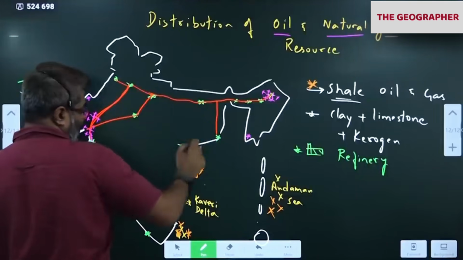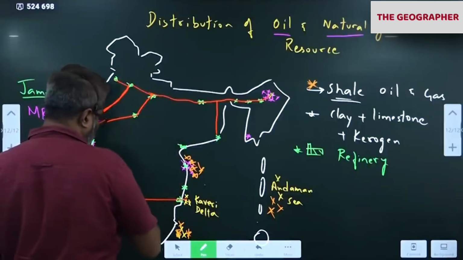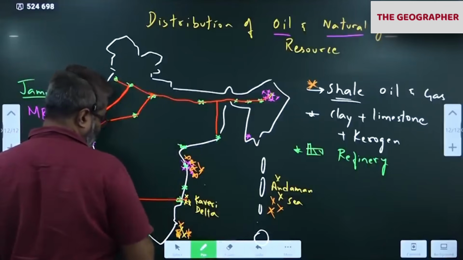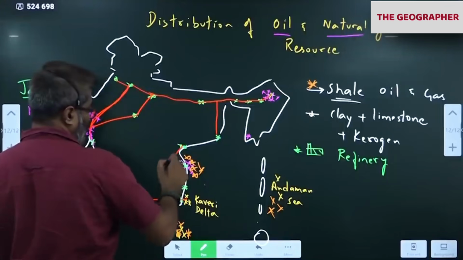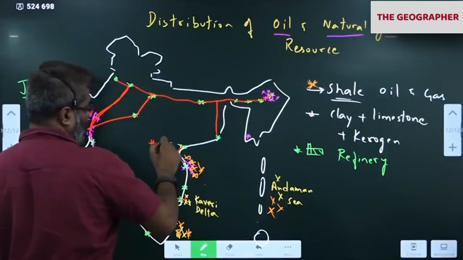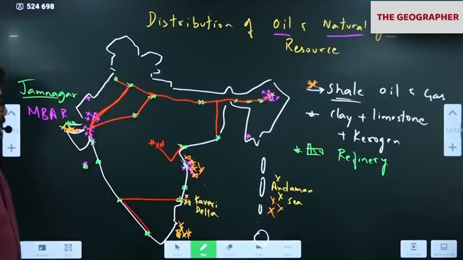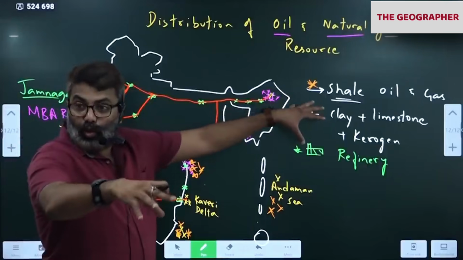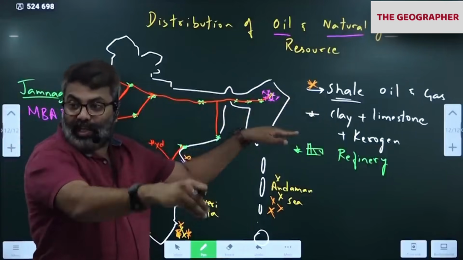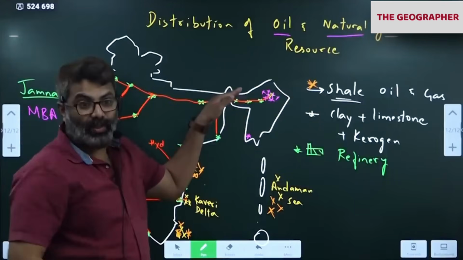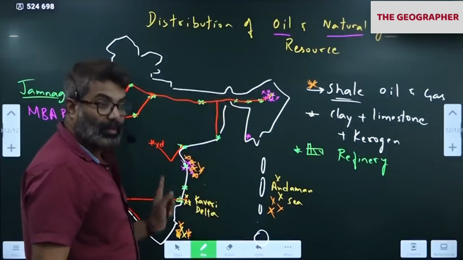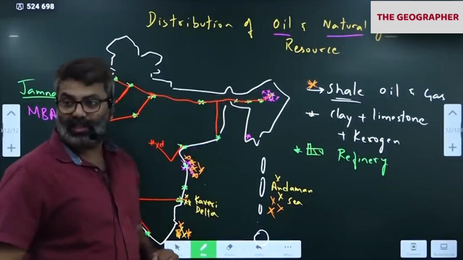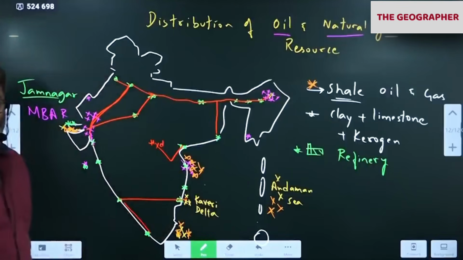So many pipelines are running across the country like this. So pipelines connect oil wells to refineries to consumption centers. Hyderabad, Bangalore, Mumbai are consumption centers where large industries are located.